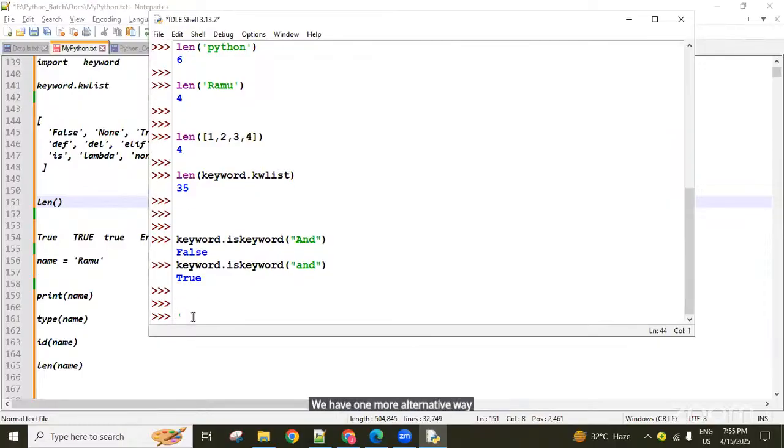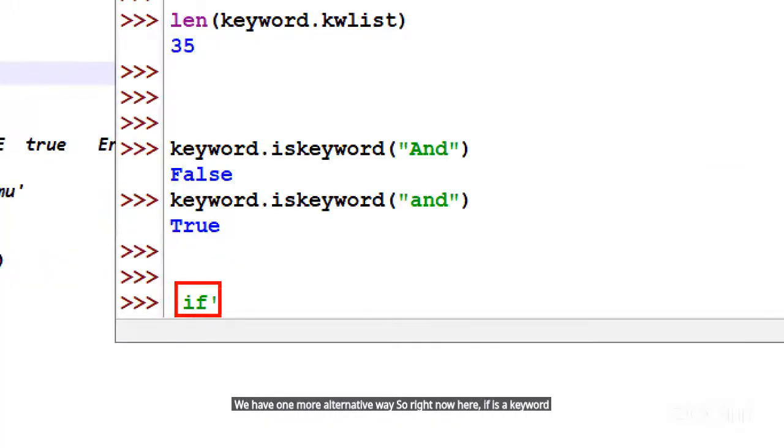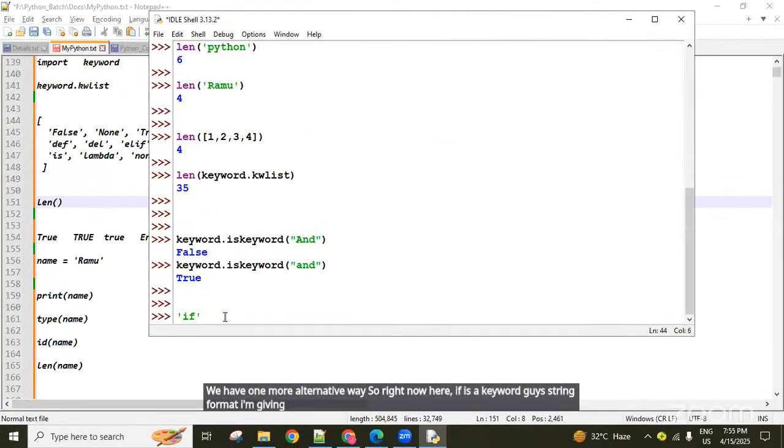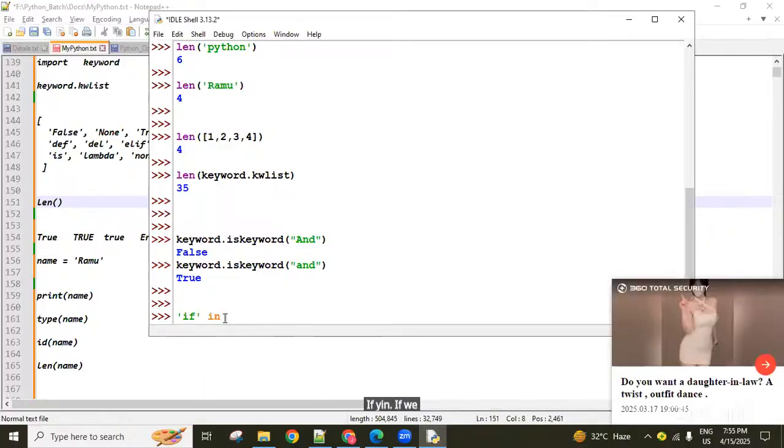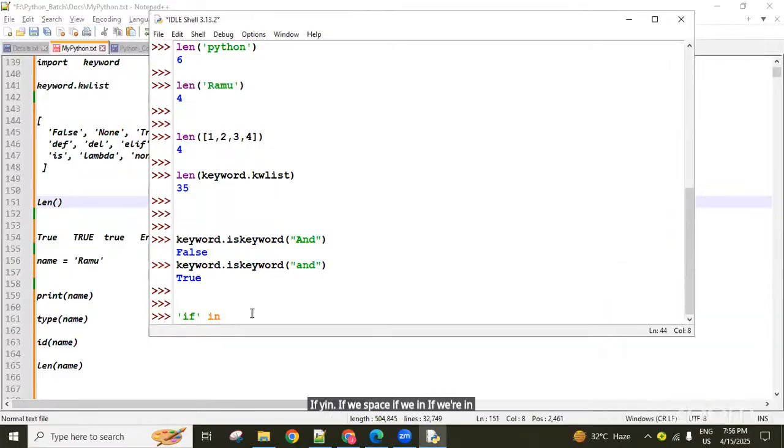So right now here, if is a keyword, guys, I'm giving in string format. If, space, in, and then something you're going to write here: keyword dot kwlist.